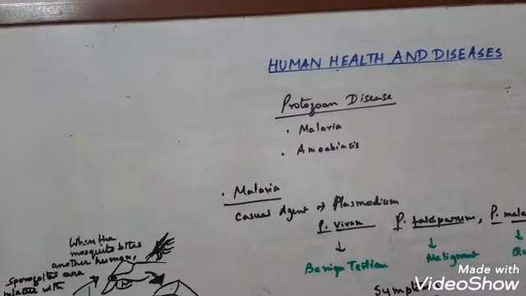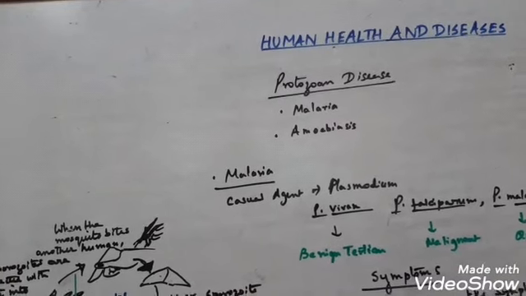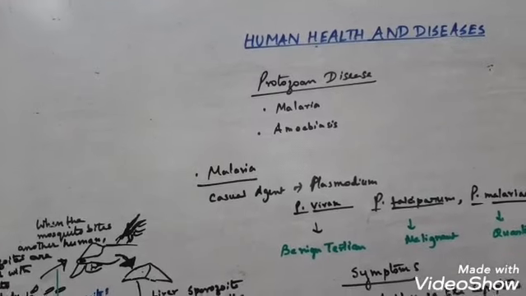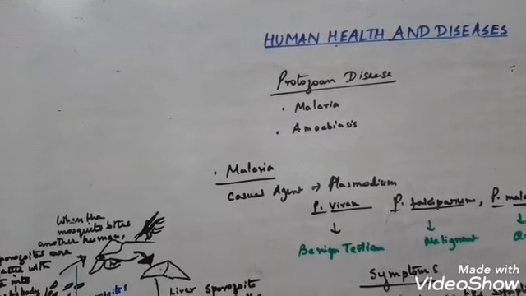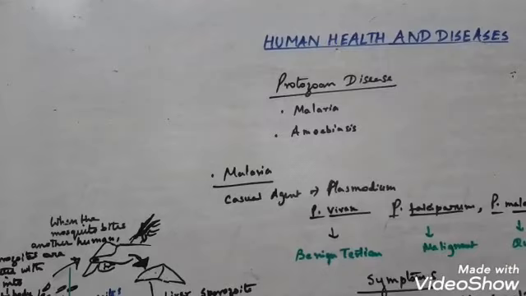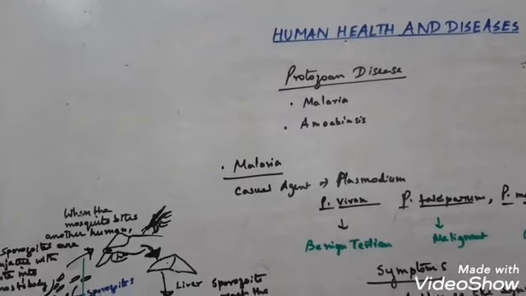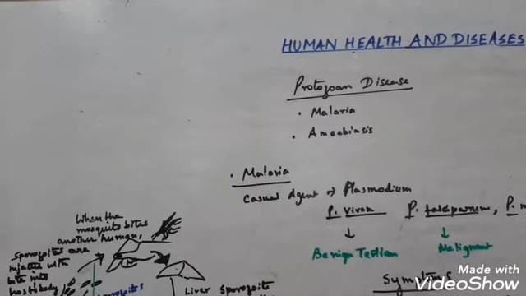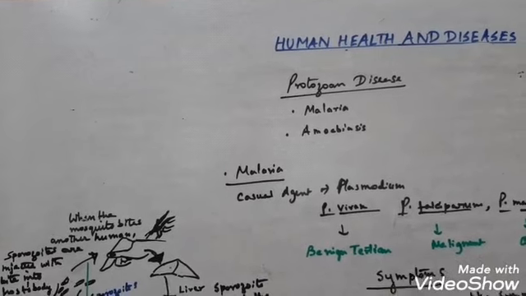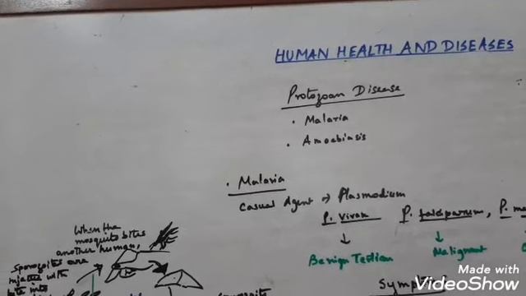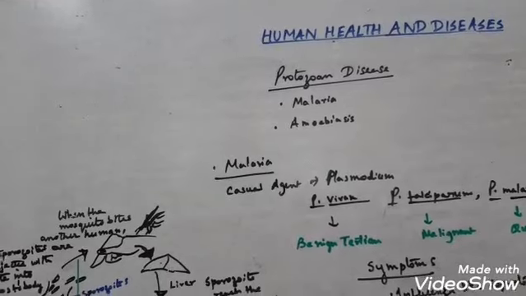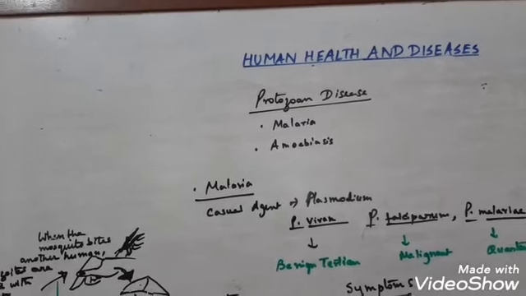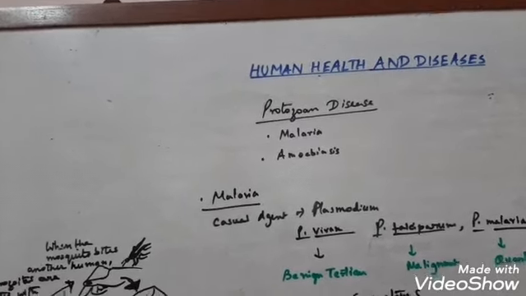Ascaris is transmitted through contaminated water, vegetables, fruits, and even exposure of soil and plants to contaminated water. The symptoms are generally internal bleeding, muscular pain, fever, anemia, and blockage of the intestinal passage. So these are the symptoms of the helminthic disease ascariasis.